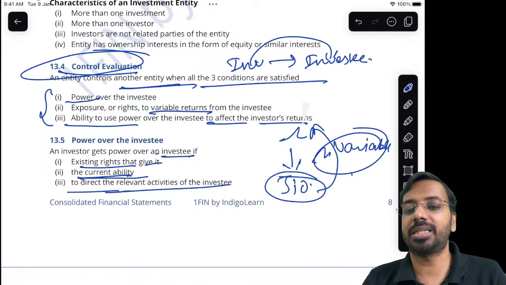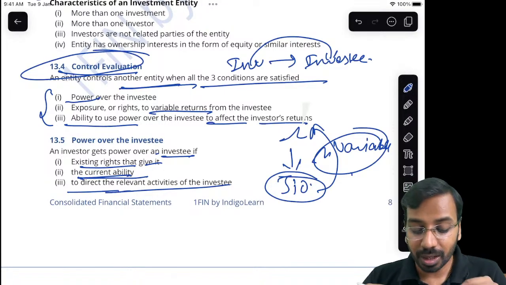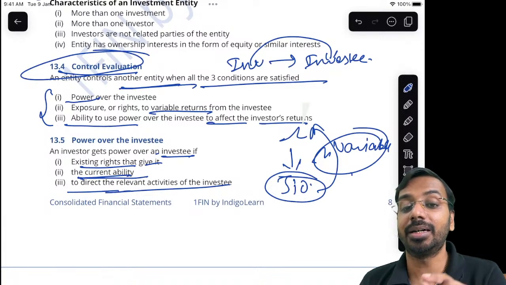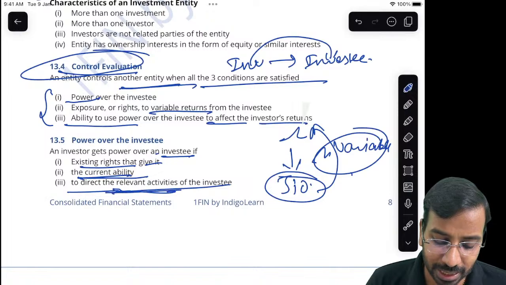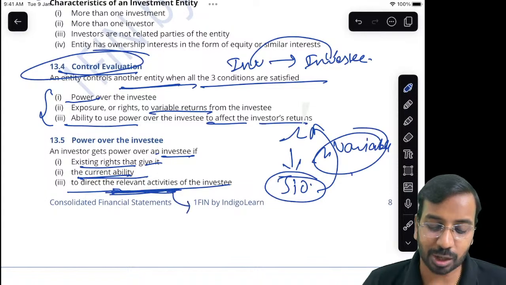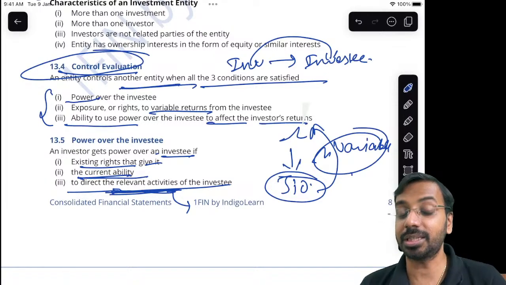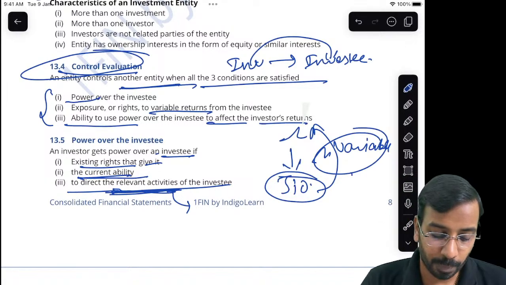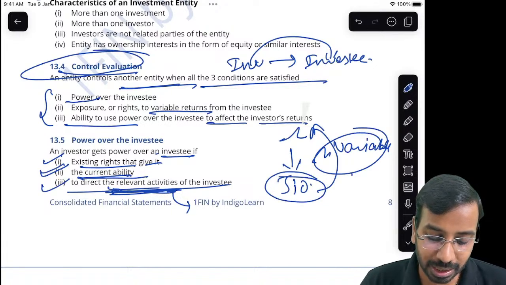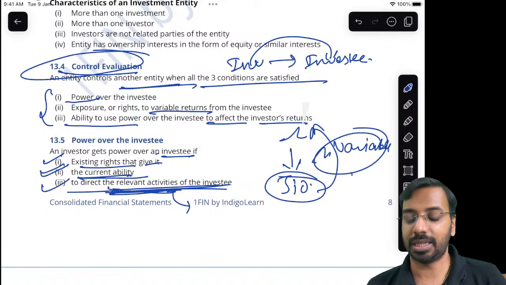Whether I want to exercise the right or not is different. I have current ability to direct the relevant activities. Now, what are these relevant activities? Relevant activities are those activities which will generate return. So, I have a right that gives me ability to direct the relevant activities of the investee.